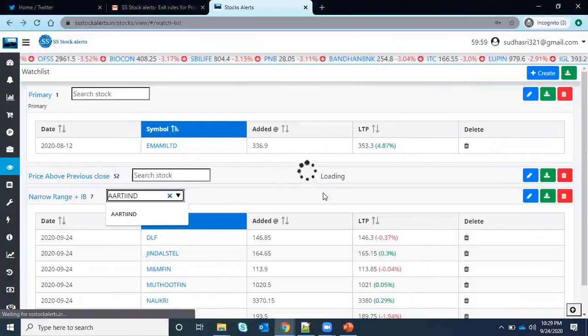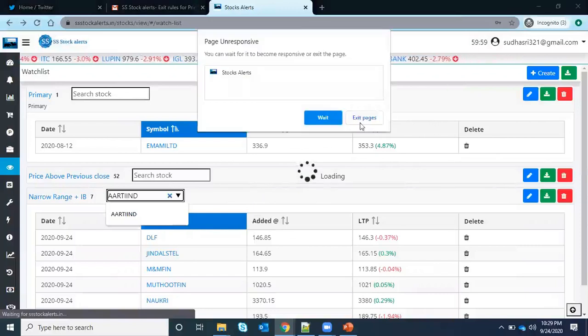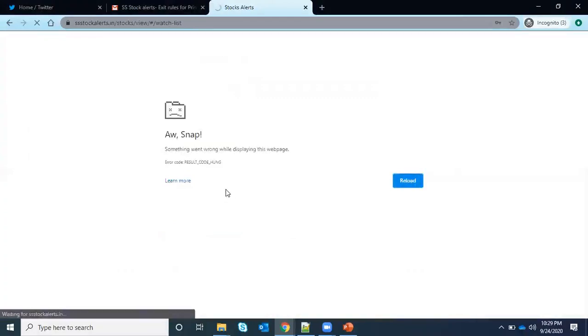Sudhakar, there is one question by Mr. Pai. He wants to know if we can scan stocks according to Fibonacci. Currently we don't have Fibonacci indicator patterns, but if that is helpful for everyone, we can add it. I'll share your number with Mr. Pai, he will write to you about what he wants, so you can create the scanner accordingly.